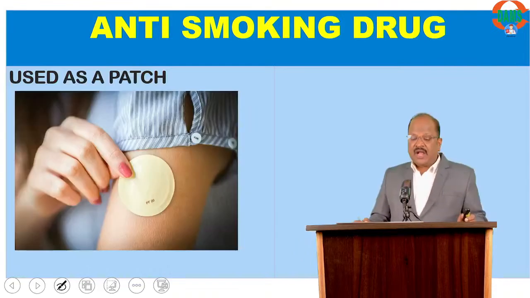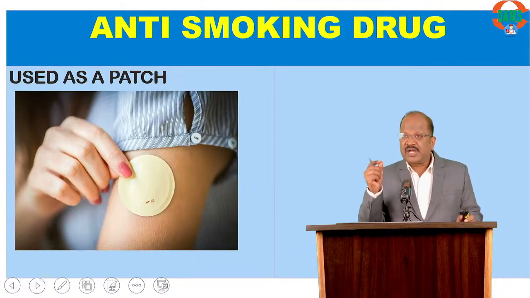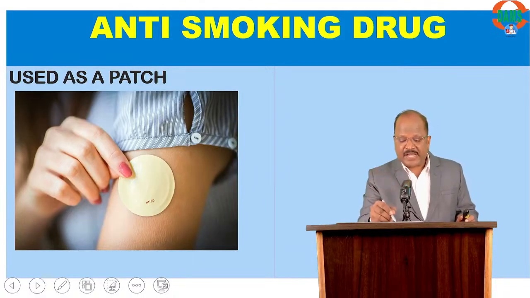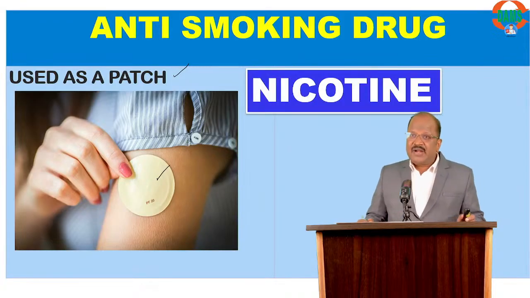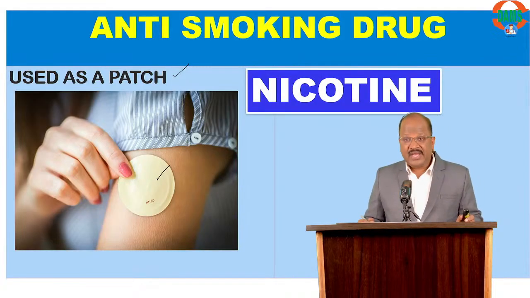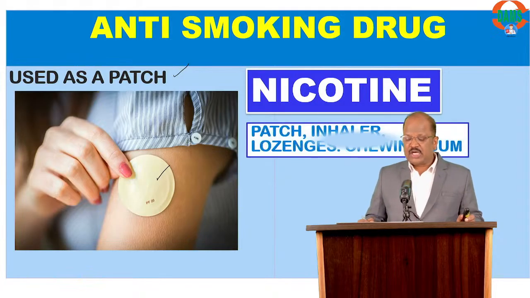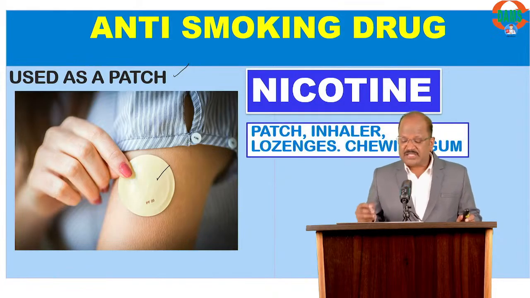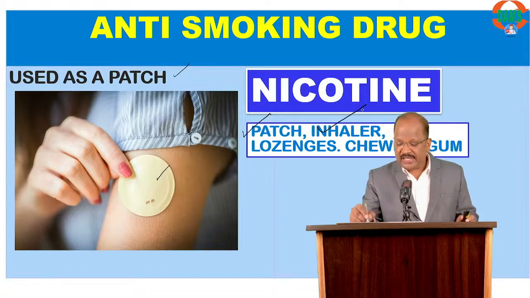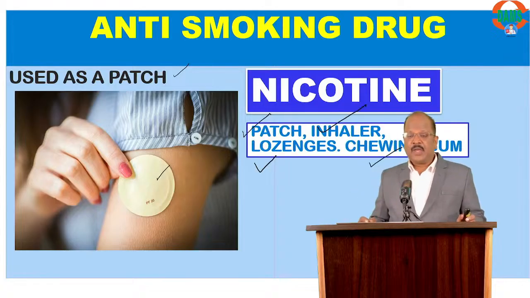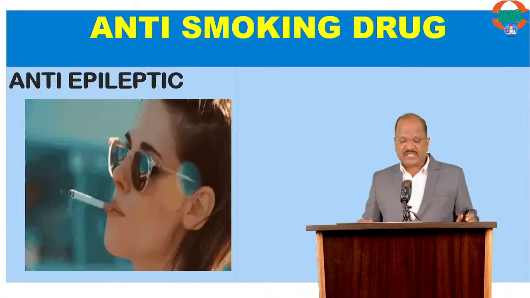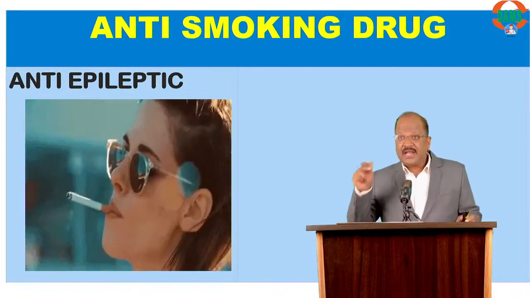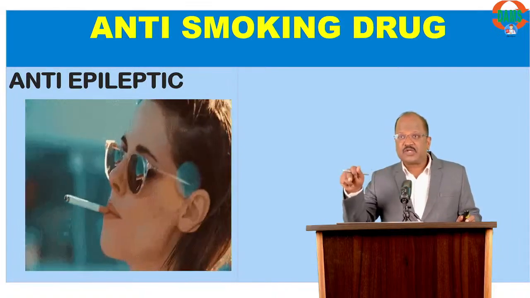Okay. And finally, name the anti-smoking drug available as a patch. That is nicotine. Nicotine is available as a patch, inhaler, lozenge, and chewing gum. But no tablets. Okay. Next. Name the anti-epileptic useful to control smoking.